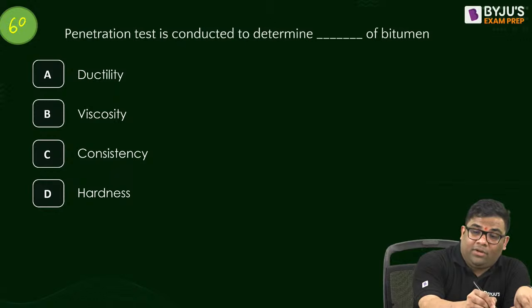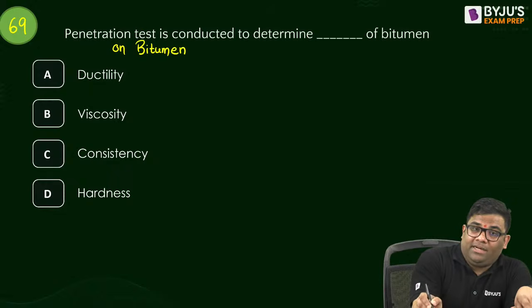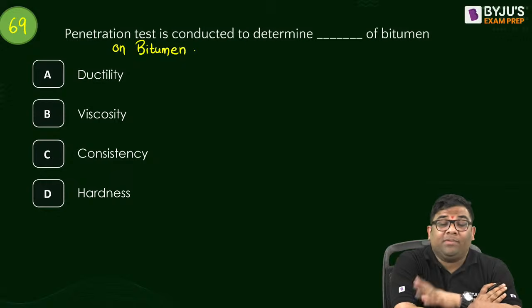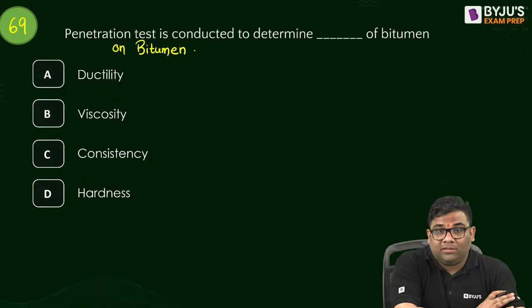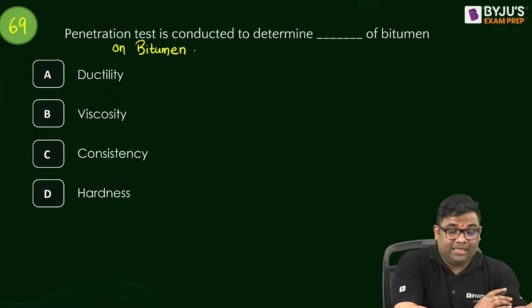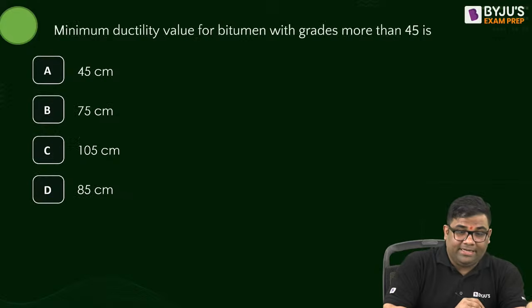Next, 69. Penetration test on bitumen is conducted to determine what? I just told sometime before why we conduct penetration test. It is for hardness of the bitumen. Okay. Next, question number 70.